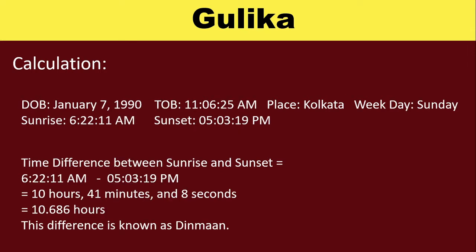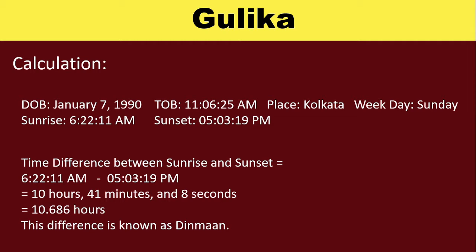Now let's take an example. Here the date of birth of the native is 7th January 1990 and the time of birth is 11:06 am. Place Kolkata, and the weekday is Sunday. Also, sunrise time is 6:22 am and sunset time is 5:03 pm. Now the time difference between sunrise and sunset is 10 hours, 41 minutes and 8 seconds.